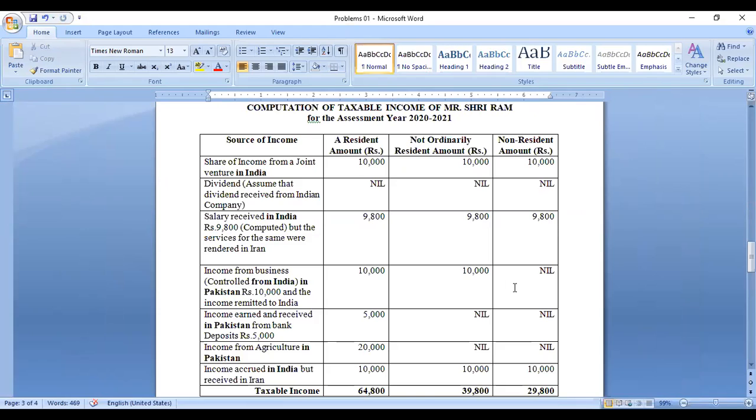If resident, that amount is 64,800. So 39,800, 29,800. Okay. Right.